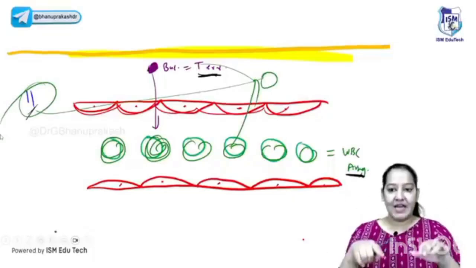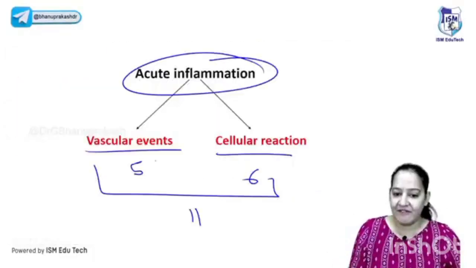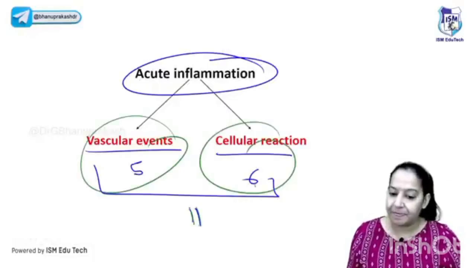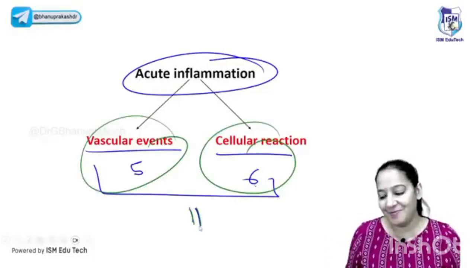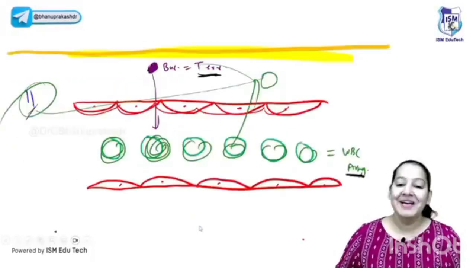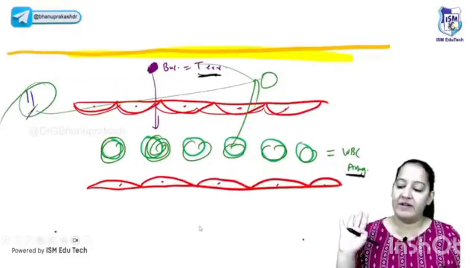You got it? So I will tell you the 11 steps one by one. Among the 11 steps, 5 are vascular events and 6 are cellular events. The last event is the one in which the WBC will do the phagocytosis of the bacteria. Can I start? Are you people with me? If you say yes, then only I will start. Okay. So this is the master diagram in which I am going to explain you all 11 events.